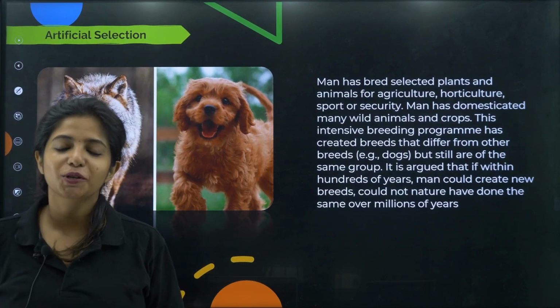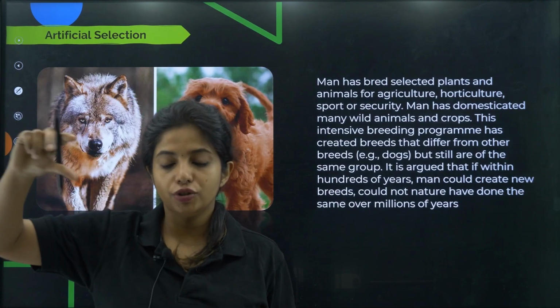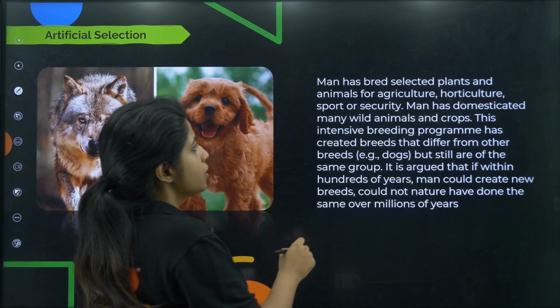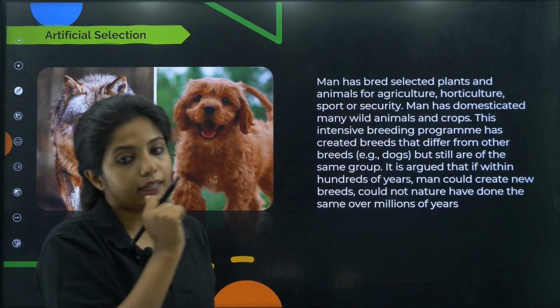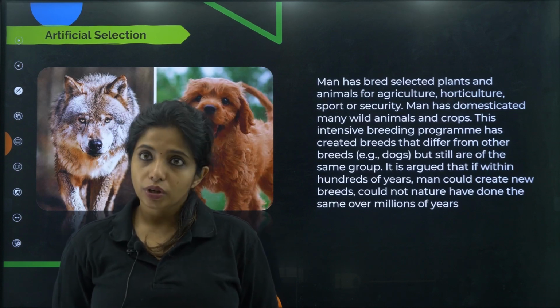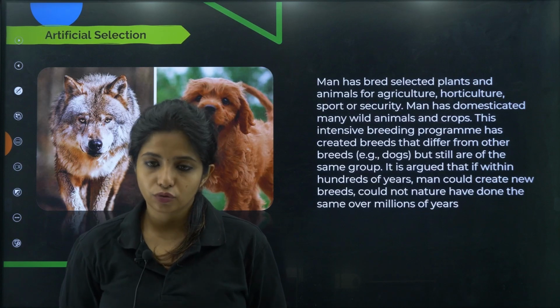So let's see what we mean by artificial selection. This paragraph is given between the molecular homology and natural selection paragraphs, a small paragraph. It's important. Why? I'll tell you directly. It's not always that things occur naturally. Sometimes we human beings, because we have some brain, also do certain things.